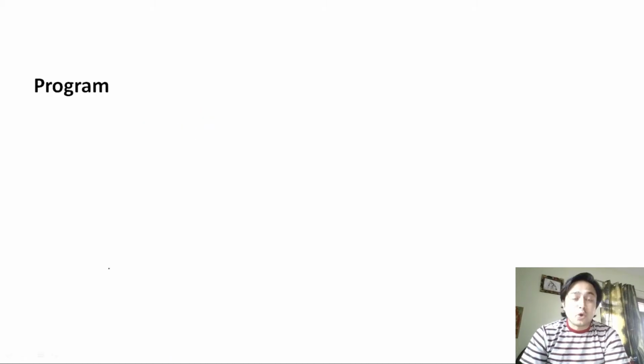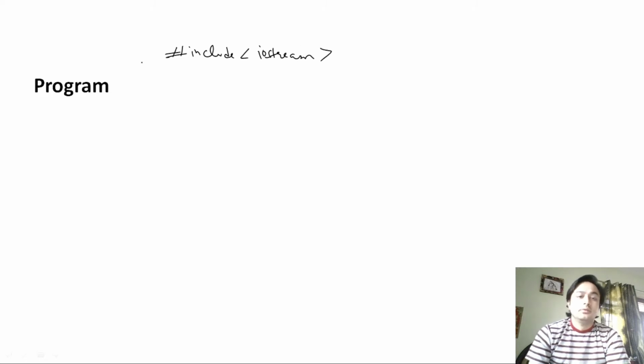Now here I am going to make a program of the conditional operator. First of all, we have to include the header file, that is include iostream, then using namespace std.